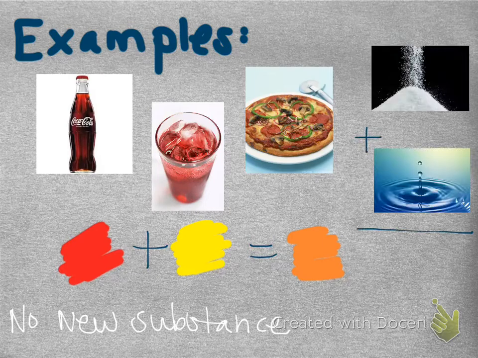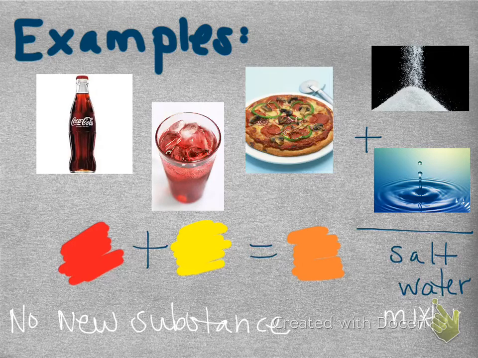So think back when we had salt, right? We had sodium plus chlorine make a new substance with different properties. All right? Now, if we take that salt and we put it in water, we have a mixture of salt water. Right? It still tastes salty. It still tastes like salt, and it still has the properties of water, which are hydrating. So it hasn't changed into anything different or new. And that's how you can tell that it's a mixture, basically by looking at if it's changed into a new substance and looking at the physical and chemical properties, and seeing if they're completely different after the combination of substances.